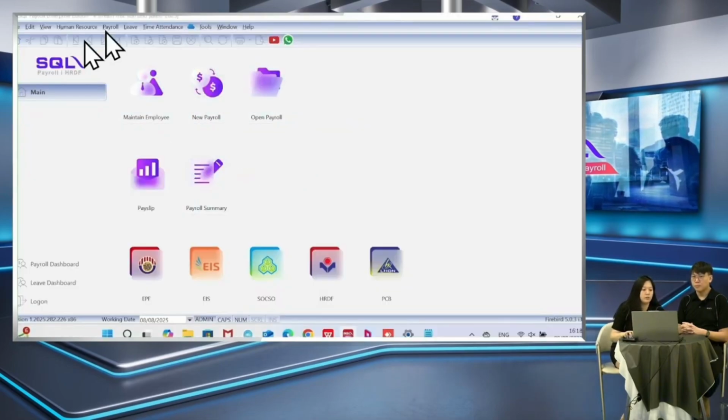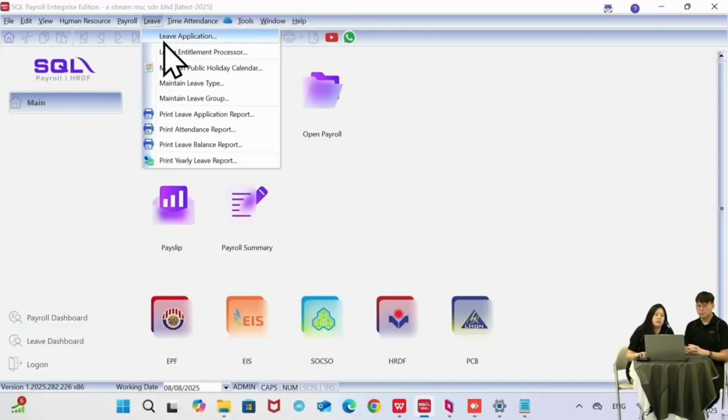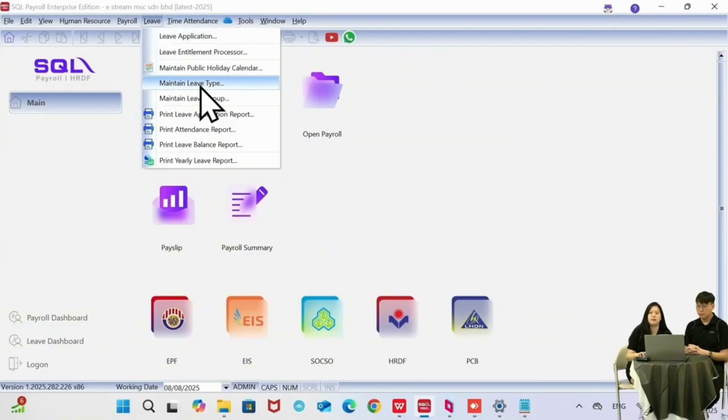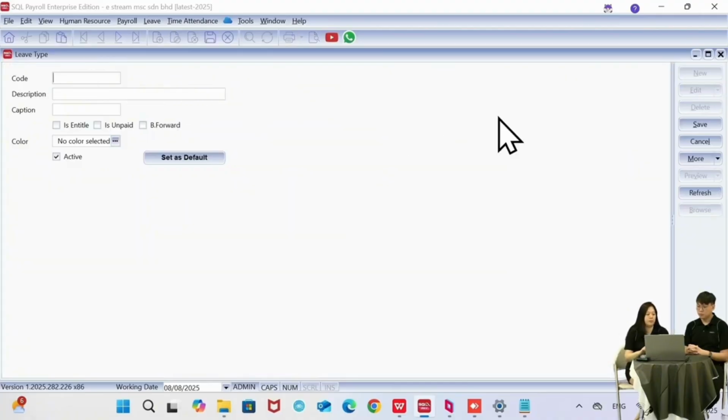Okay, so we go back to the system. We go through the human resource and the payroll tab. So the next one is for the leave tabs over here. You can come over to leave and then maintain leave type. In our system, actually we have preset all the things that is required by law. So if you have any additional, you can come over here to add. We have a new leave. We just click on the new and then code, you can put in anything you want.